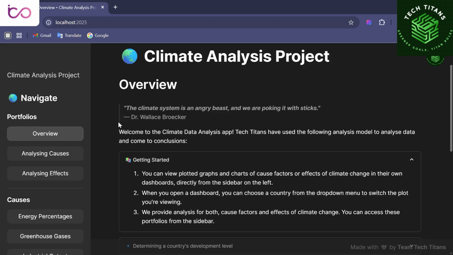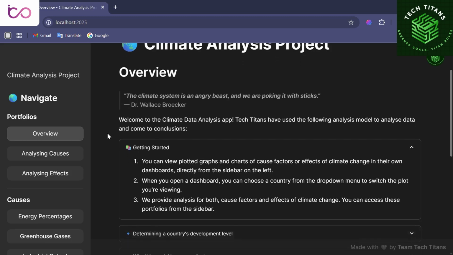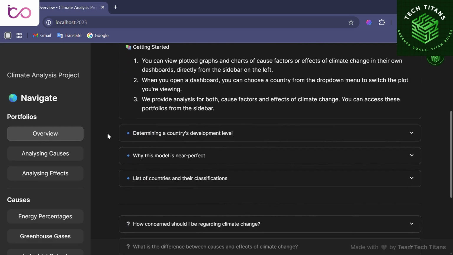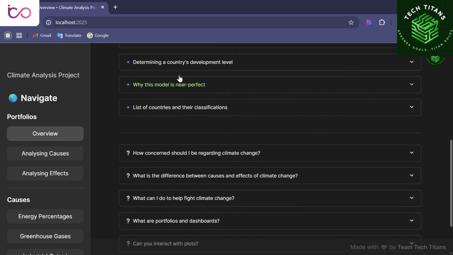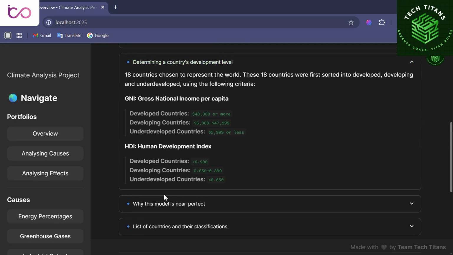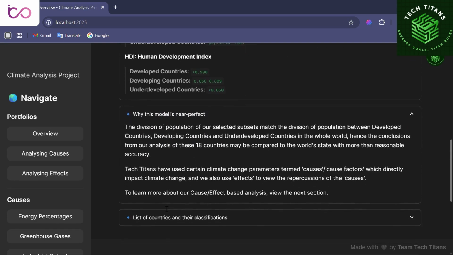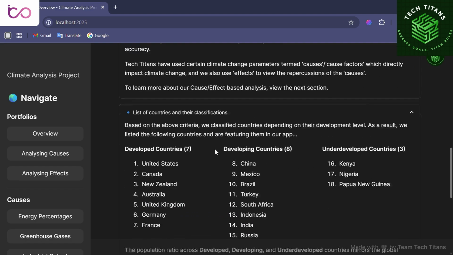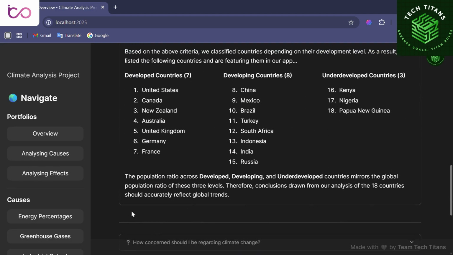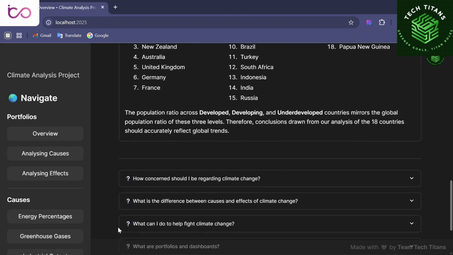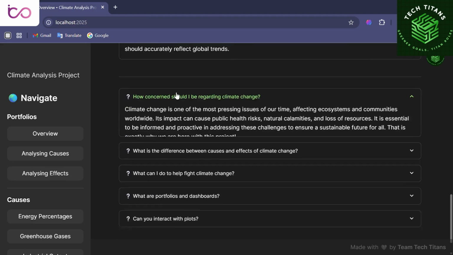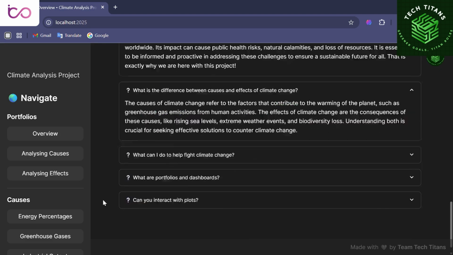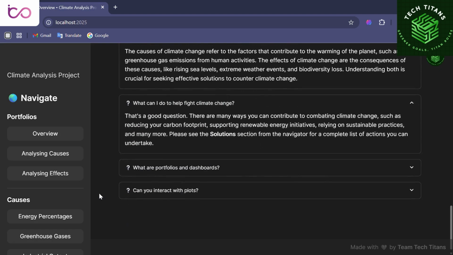To represent the world, our team selected 18 countries, divided into developed, developing, and underdeveloped, based on GNI per capita and HDI scores. This mirrors global population distribution, allowing reliable insights. We analyzed climate change using key causes like emissions, deforestation, and agriculture, and their effects such as health decline and rising seas. Based on this, we reclassified countries as polluters or non-polluters, depending on both impact and intent. This cause-effect model helps us understand not just what's happening, but why it's happening.